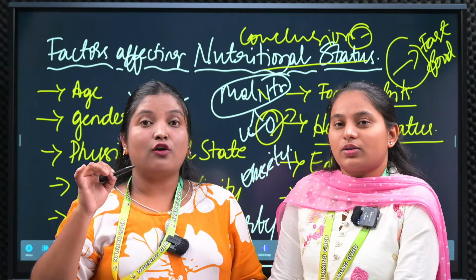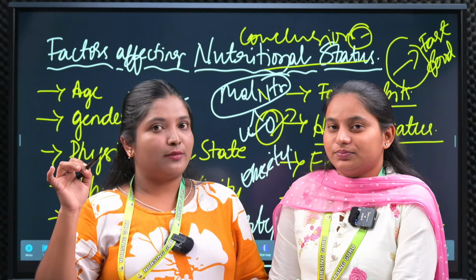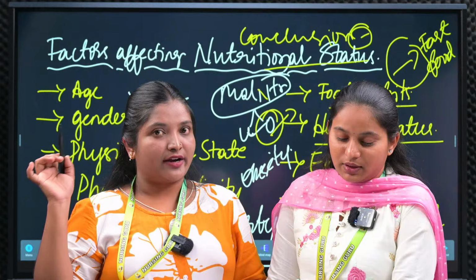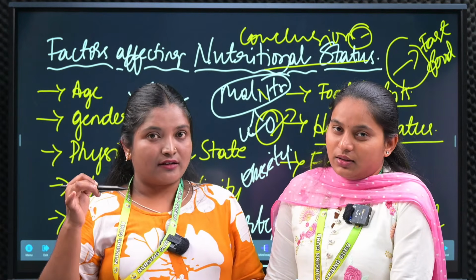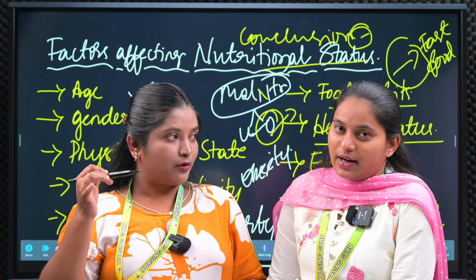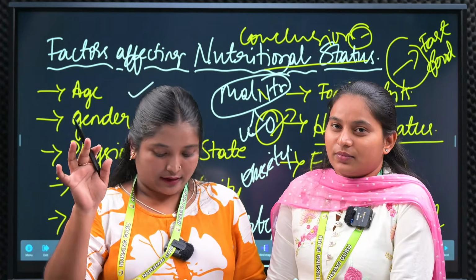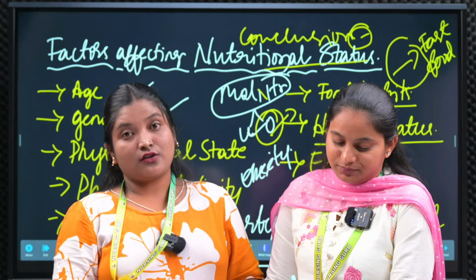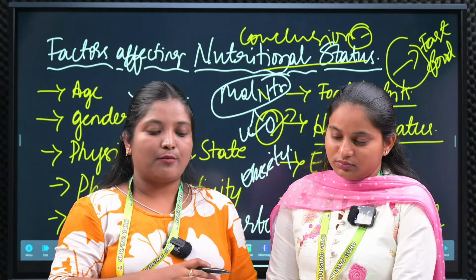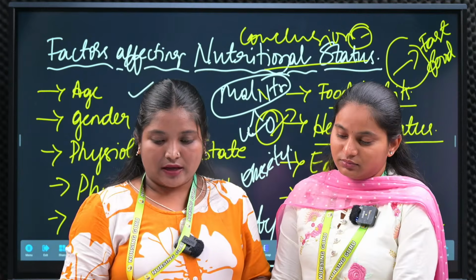Next one is macronutrients and micronutrients. Macro means what? Large amounts of required nutrients. Under that we have seen carbohydrates, proteins, fats. Next, micro, do you remember? Vitamins, elements of nutrition. Those elements are important. So the next we have that.